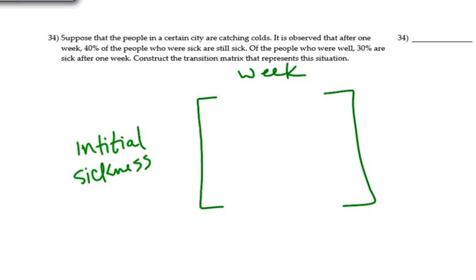So when the initial sickness started, some people were sick and some people were well. And after a week, same thing, some were sick and some were well. It says that after 1 week, 40% of the people who were sick are still sick. So sick the first time, sick the second time, that was 40% or 0.4. Of the people who were well at the beginning, 30% are sick after 1 week. So well then sick is 30%.